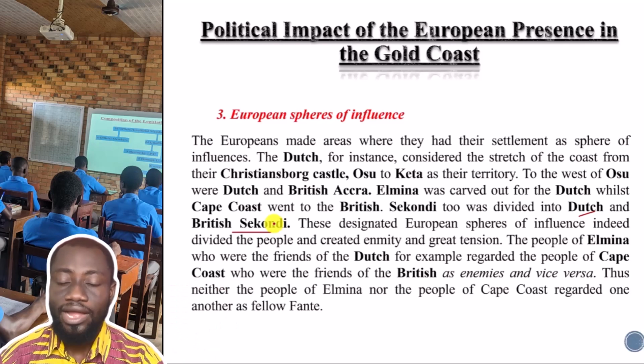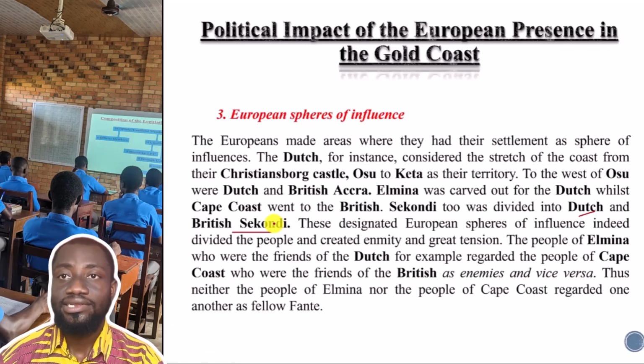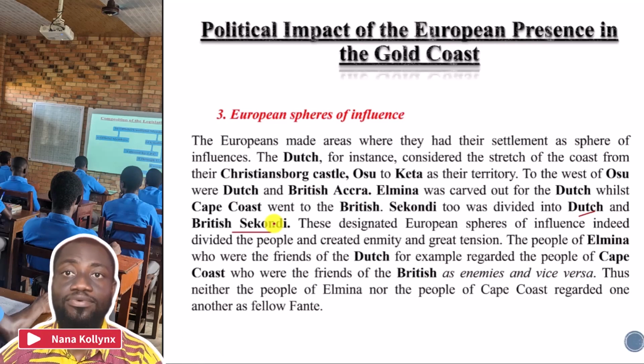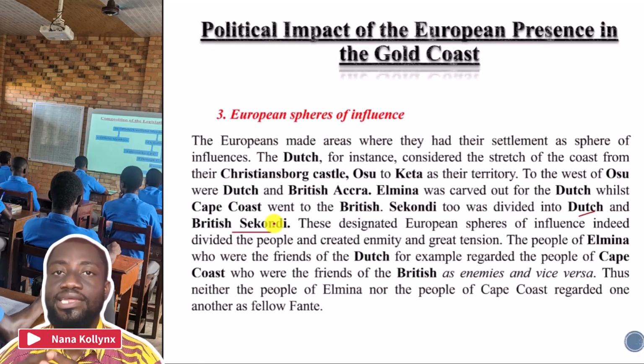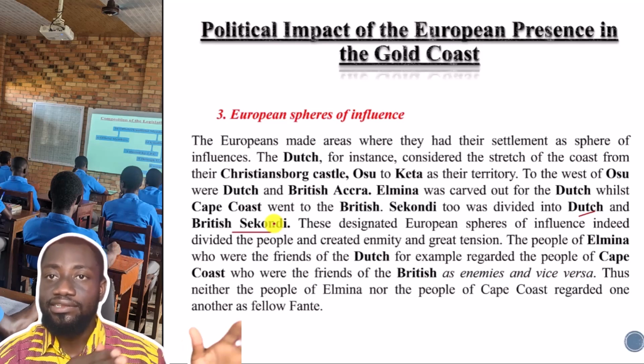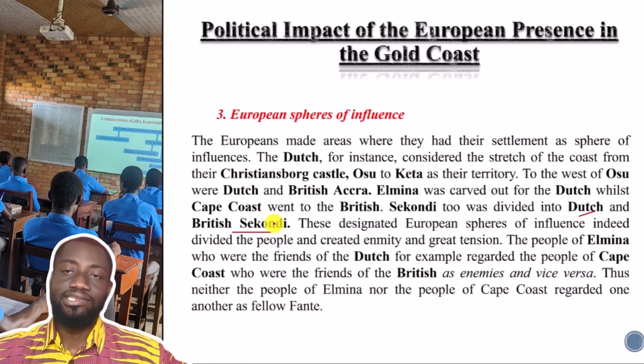This has gone on quite far. Today, it is interesting to note that some people see themselves as NPP, and therefore they are not supposed to be friends with an NDC person. Some people see themselves as NDC. We are not the same.